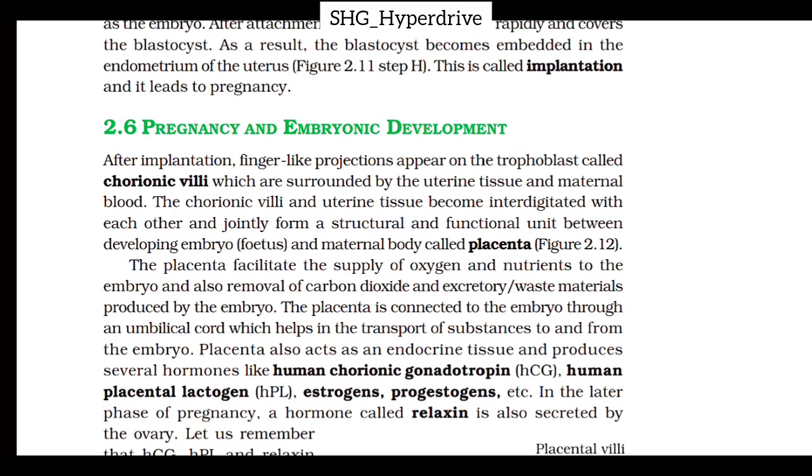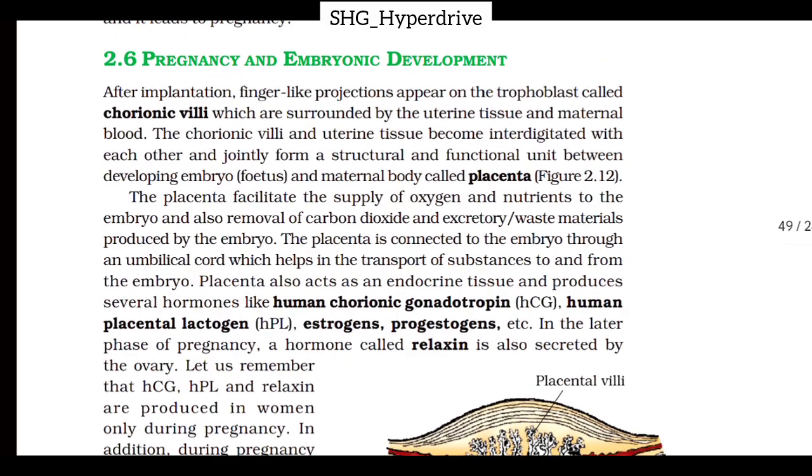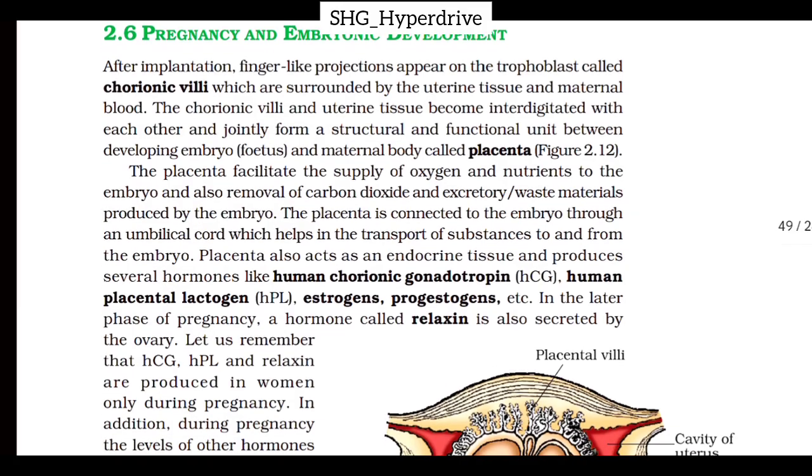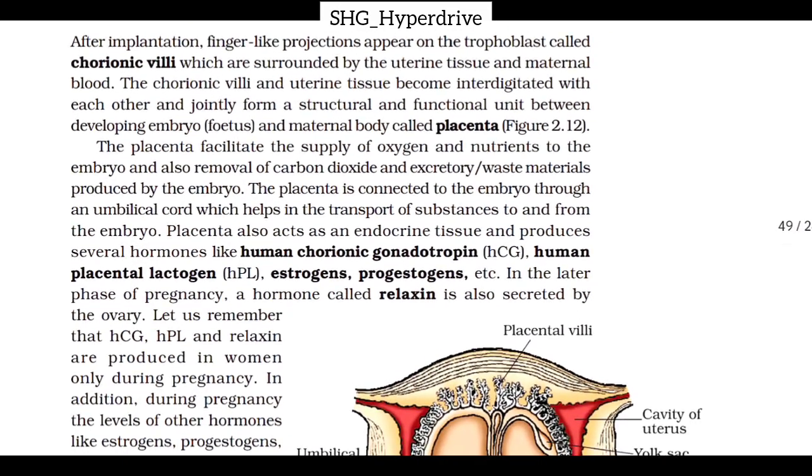The chorionic villi and uterine tissue become interdigitated with each other and jointly form a structural and functional unit between the developing embryo, fetus and maternal body called placenta. The placenta facilitates the supply of oxygen and nutrients to the embryo and also the removal of carbon dioxide and excretory waste materials produced by the embryo.